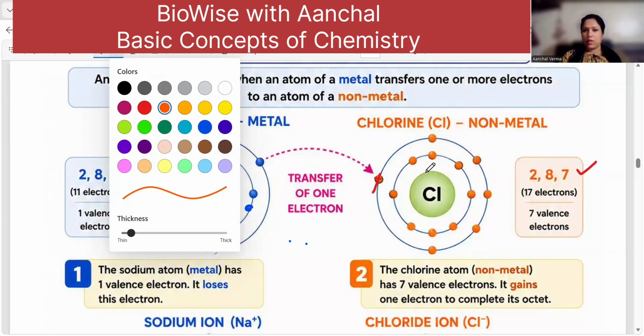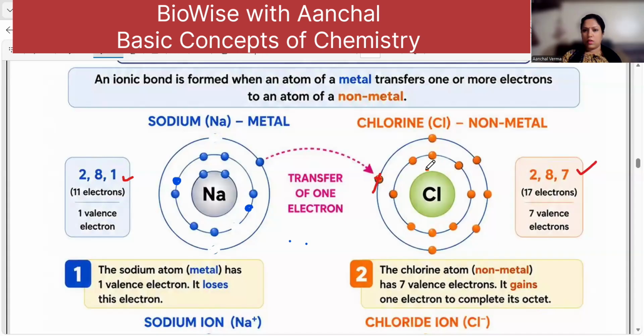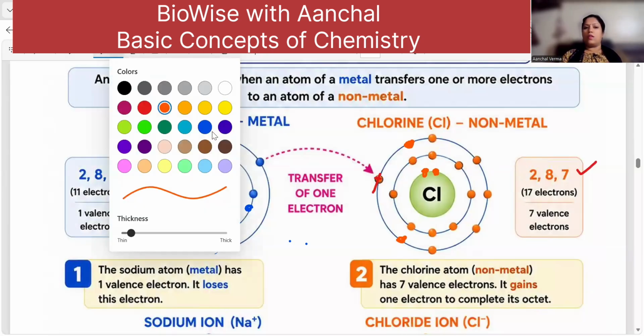In that shell, you should have 2 electrons. So 2, 8, and 3, 3, 6, and 1, 7. Okay. So this is actually the complete orbital structure. We can simply write the dot structure.